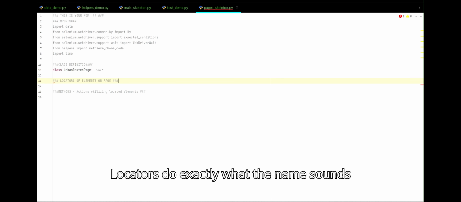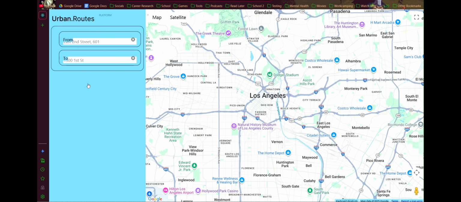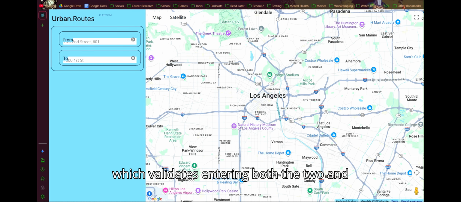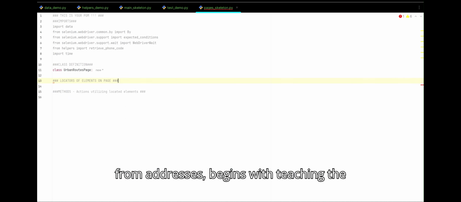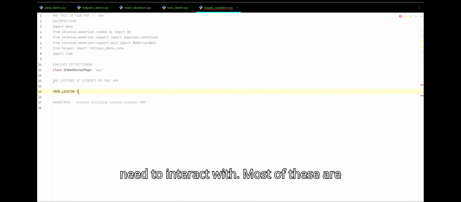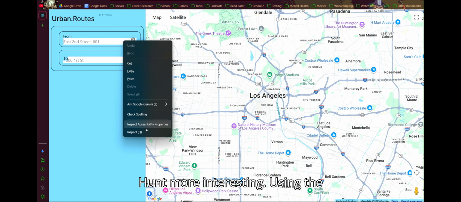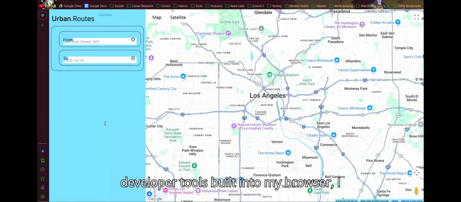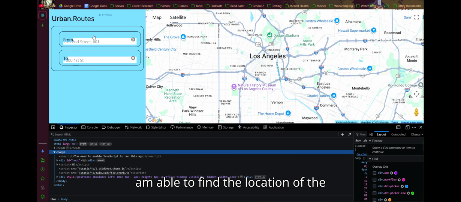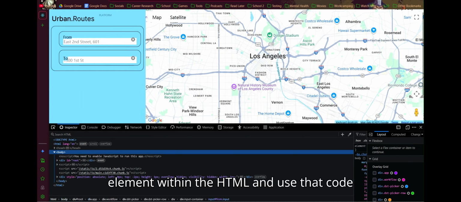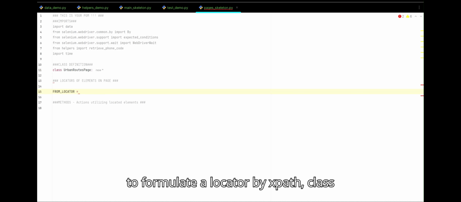Locators do exactly what the name sounds like they do. They are where to find elements within the application. Our first test, which validates entering both the to and from addresses, begins with teaching the program where to find the elements we need to interact with. Most of these are text input fields or clickable buttons, but the variety within those categories definitely made the locator scavenger hunt more interesting. Using the developer tools built into my browser, I'm able to find the location of the element within the HTML and use that code to formulate a locator by XPath, class name, or unique identifier.